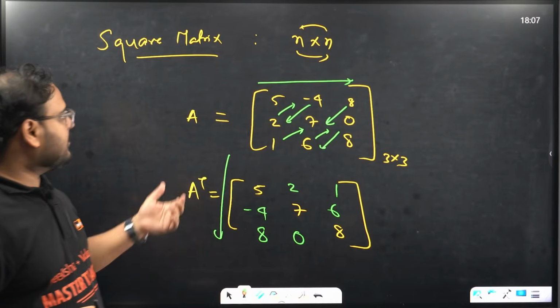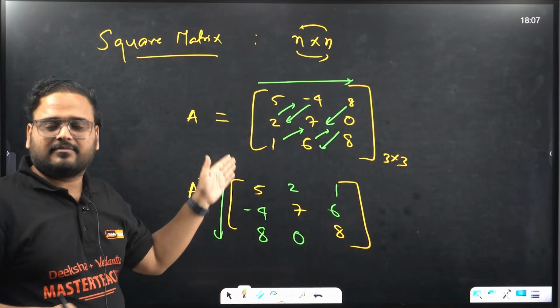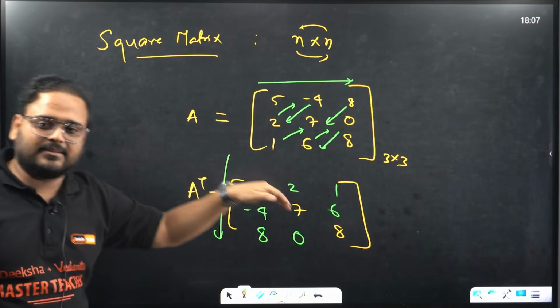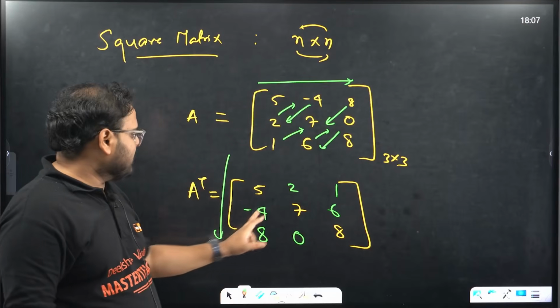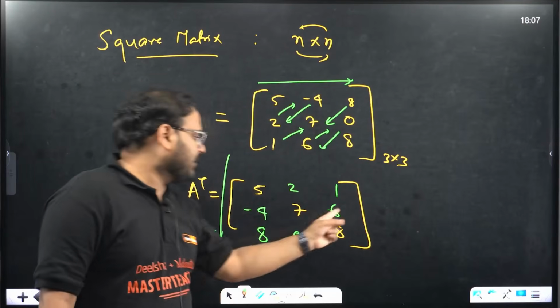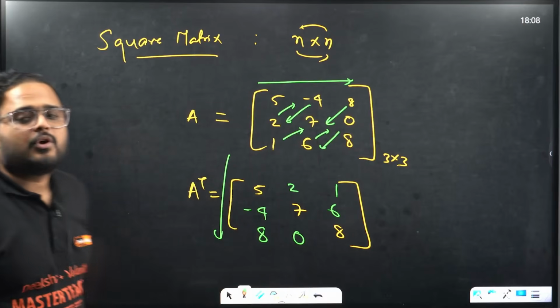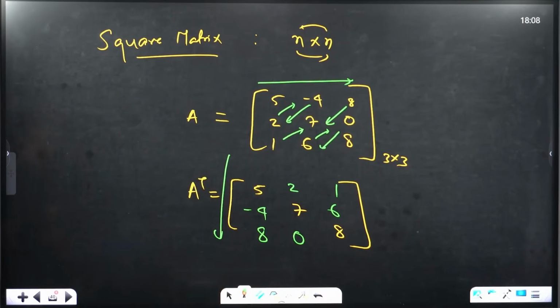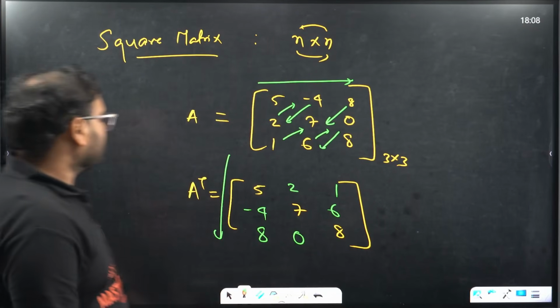But in the case of a square matrix, it is also observed that it becomes reflected about the diagonal. The diagonal remains as it is. Check: -4, 7, 6 is the column, and -4, 7, 6 is the second row. Third column, 8, 0, 8. Third row, 8, 0, 8. So the row and column will interchange. That we do, but in this case we can also take the reflection about the diagonal as well. Got it? Clear?